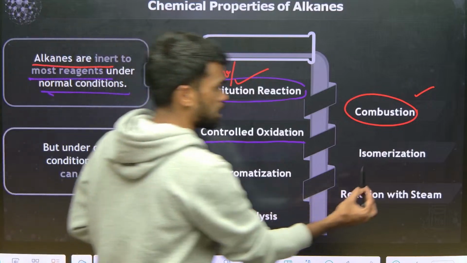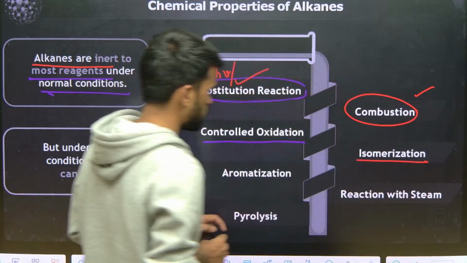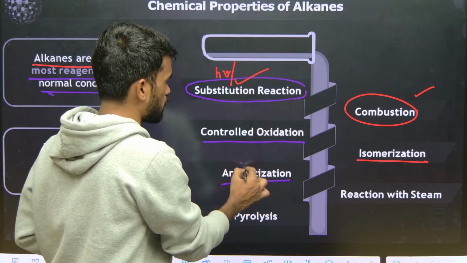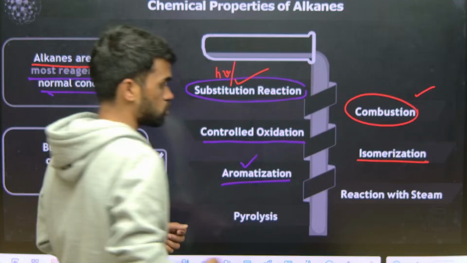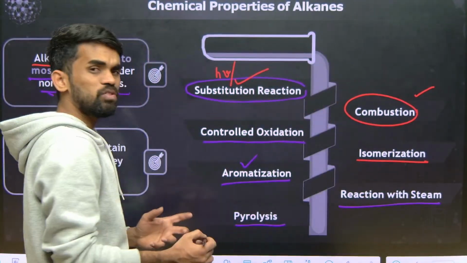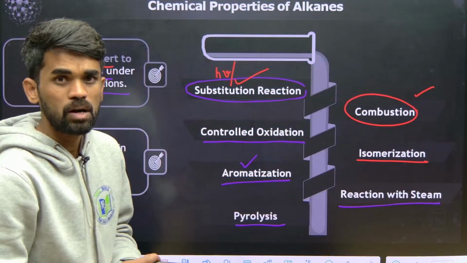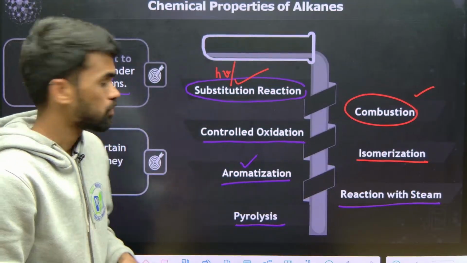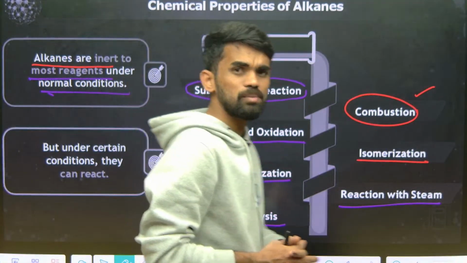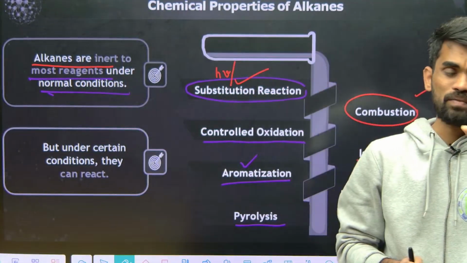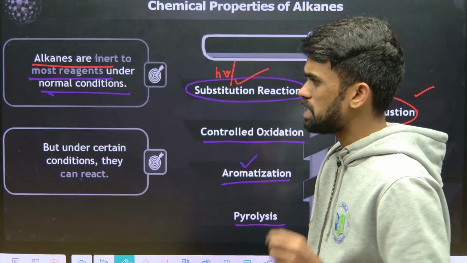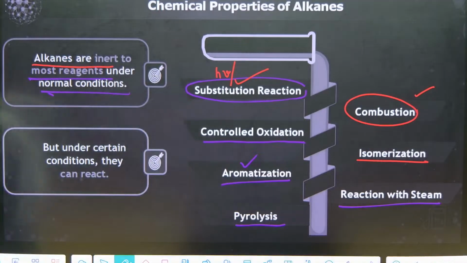Next, isomerization of these alkanes we need to study, and aromatization, where straight chain compounds can be converted into aromatic compounds. Next, reaction with steam, and next pyrolysis. What do we mean by pyrolysis? Breaking of larger molecules into smaller ones. But these reactions will be possible only under specific, suitable conditions, not at normal conditions. Just remember this statement.